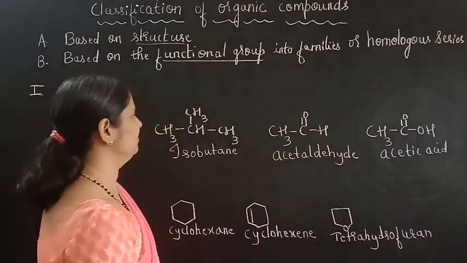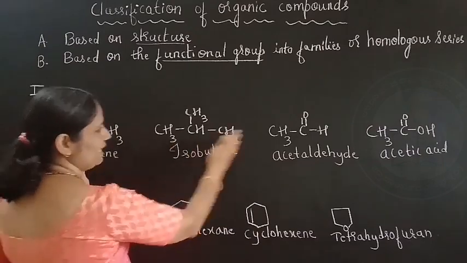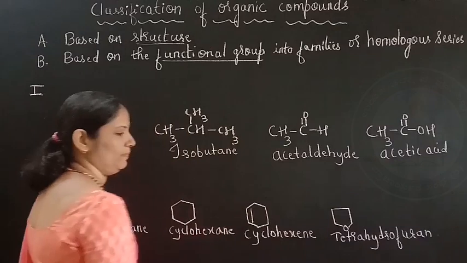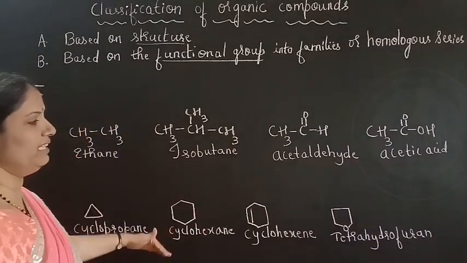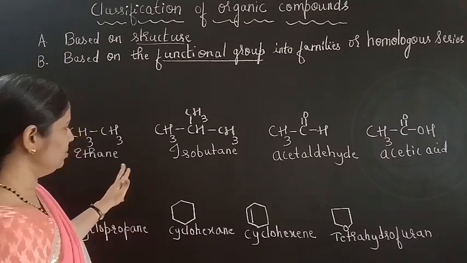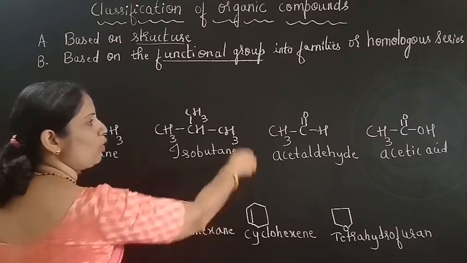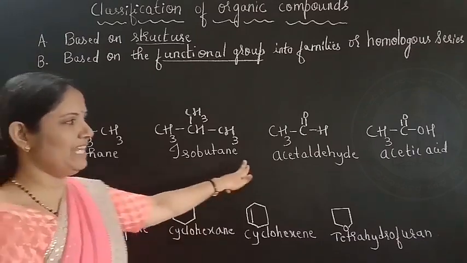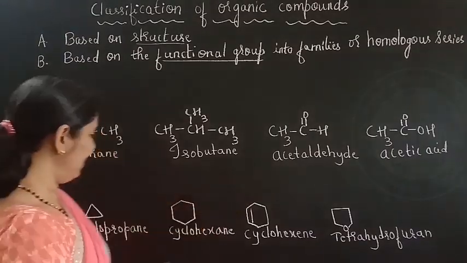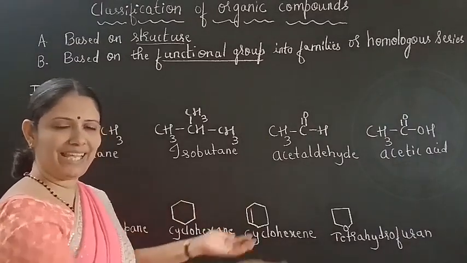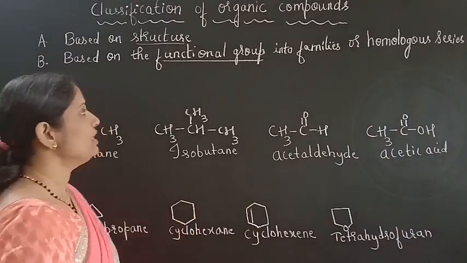So now see here, this is one set of structures and this is another set of structures. What difference do you find in these structures? Can you tell me? These structures are not closed, isn't it? They are not forming rings. So these are open chain structures, whereas these structures are closed structures or cyclic structures.